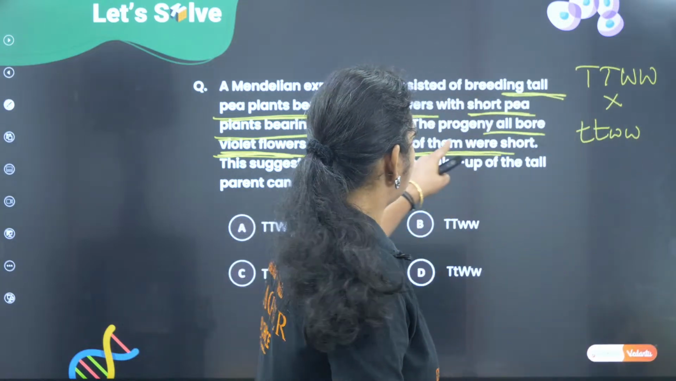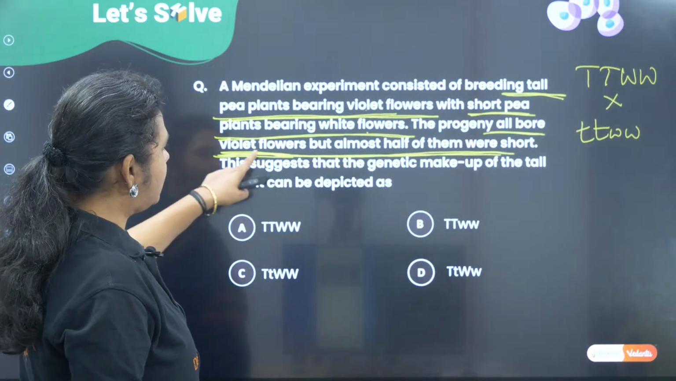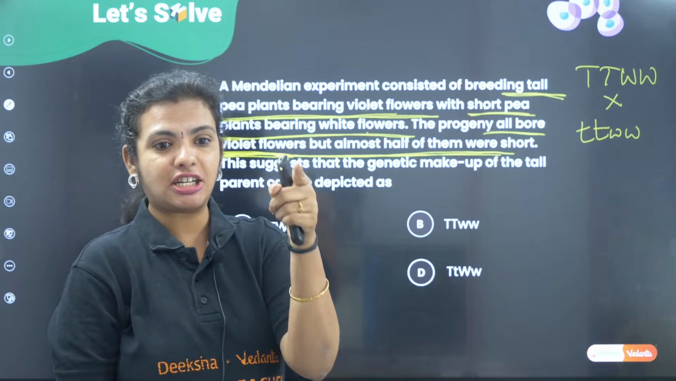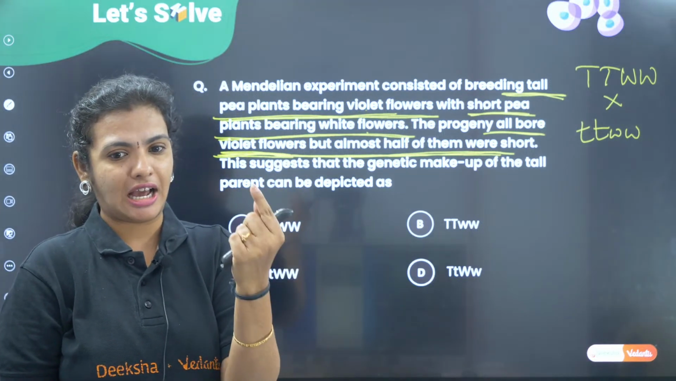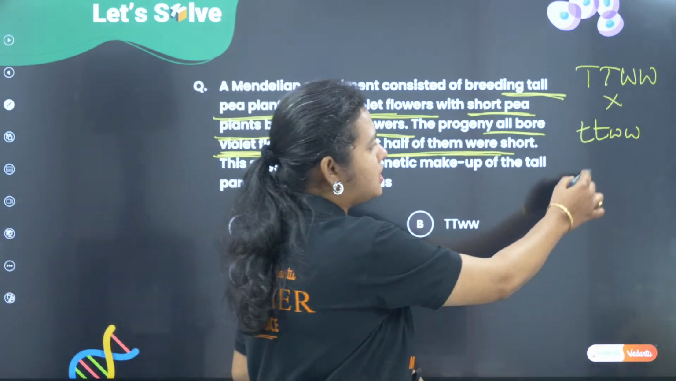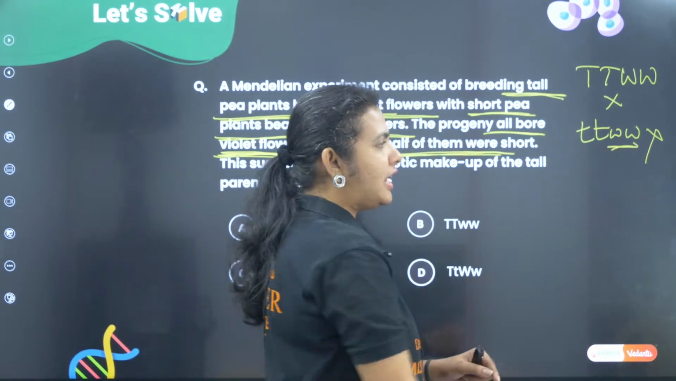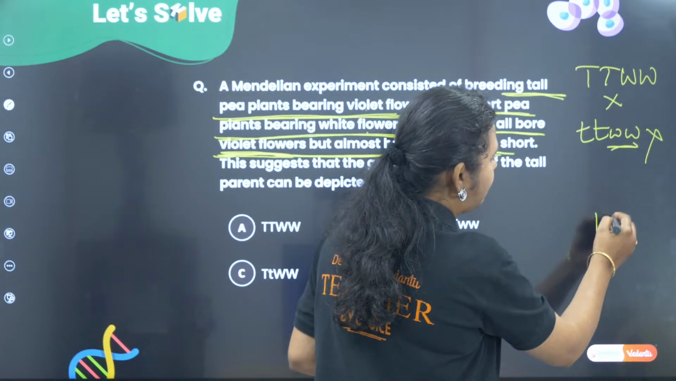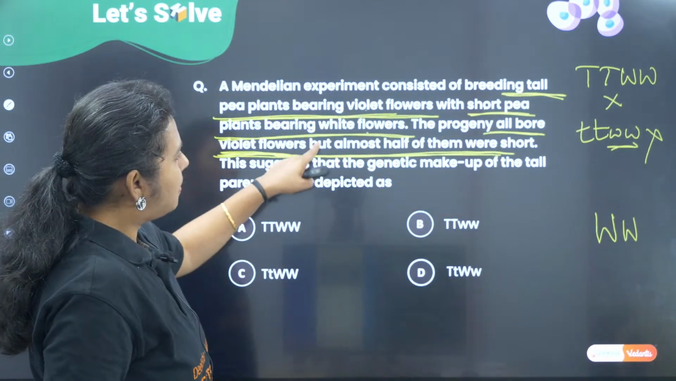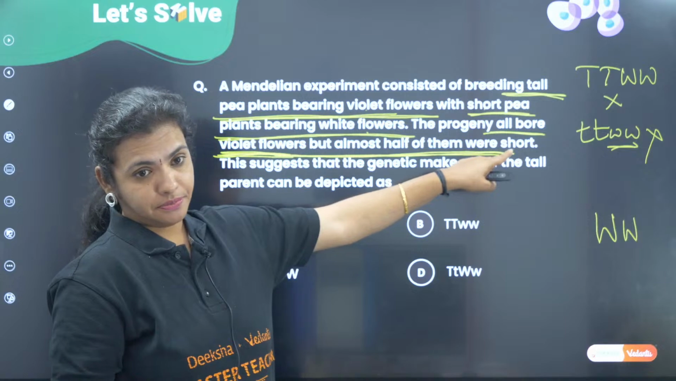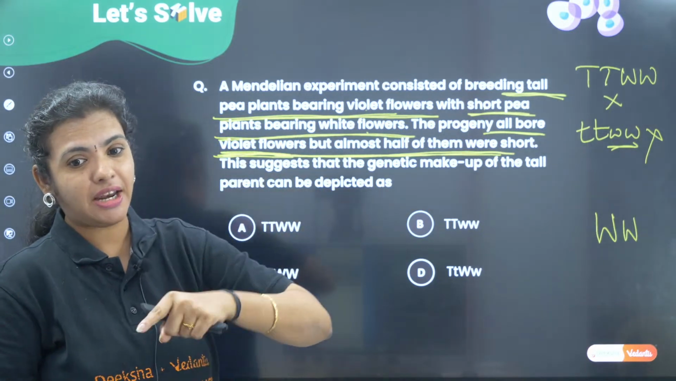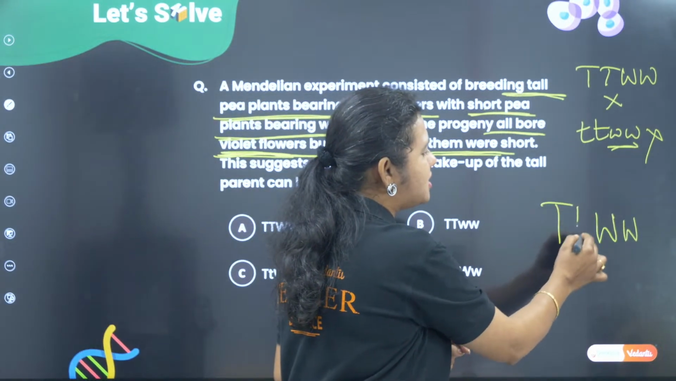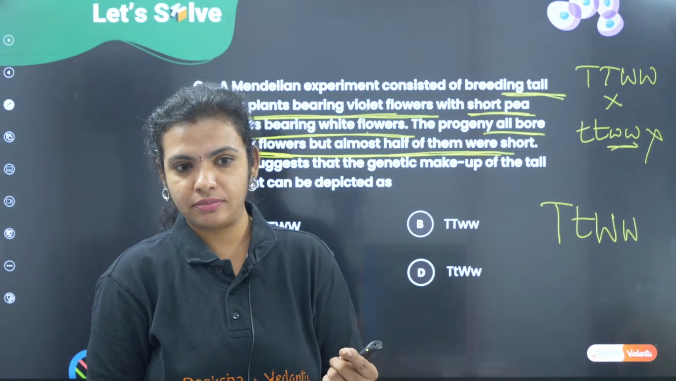Okay. So, we have the progeny, all of them with violet flowers. When all of them are violet, definitely it is a dominant trait. I do not have a single plant having a white flower. So, this is ruled out, correct? Since all of them are violet flowers, it is going to be capital W, capital W. But almost half of them were short. Half of them are short means the remaining half is tall. So, I am going to have capital T as well as small t, children, correct?